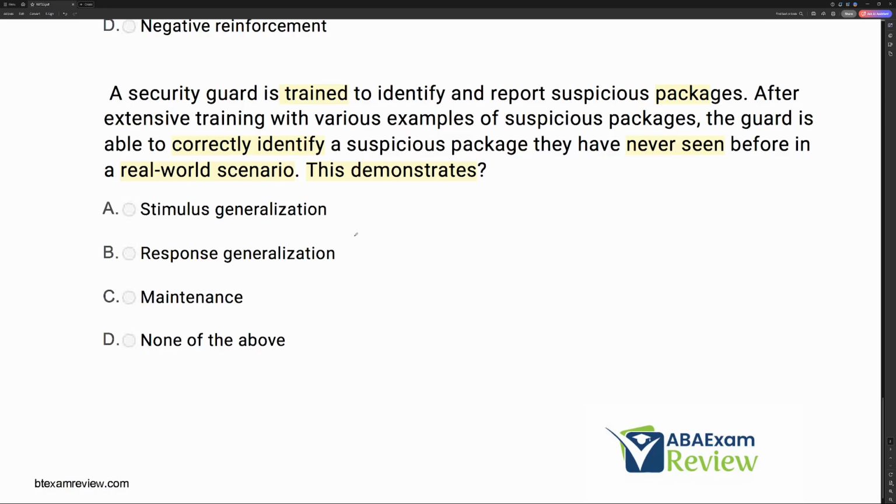It's not maintenance, because maintenance occurs on the trained examples, right? On the taught examples, and after the intervention stops. This is much more of a generalization scenario. So what this most demonstrates is stimulus generalization.